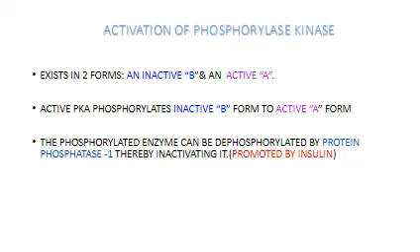The enzyme phosphorylase kinase exists in two forms, that is, an inactive form B and an active form A. Now, the active protein kinase A will phosphorylate the inactive form of phosphorylase kinase to form the active form. Now, this phosphorylated enzyme can be dephosphorylated by protein phosphatase, and this is promoted by the hormone which has an opposite action, that is, insulin.